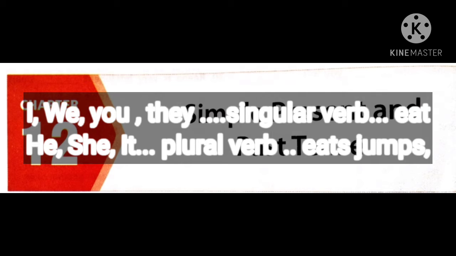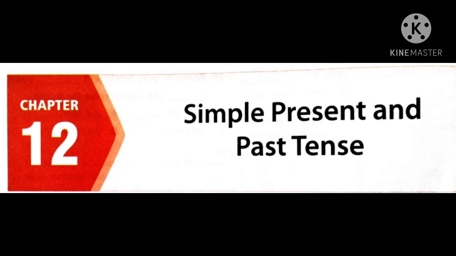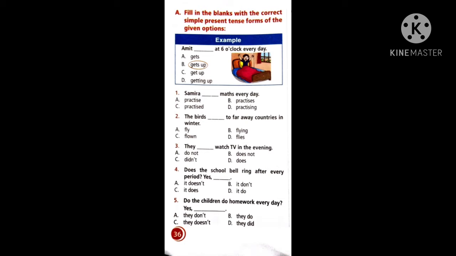When it is simple present, we want to observe he, she, it, when a boy, a girl and a thing is there. But in past, everywhere we can use only the past verb. Now let us go to the context. Amit gets, fill in the blanks with the correct simple present tense forms of the given option. Observe that the question is about simple present tense. In simple present tense, regular actions must be written according to the simple present. Where we use a boy, a girl or a thing, we use the plural verb form. Amit is a boy, so we use gets up.